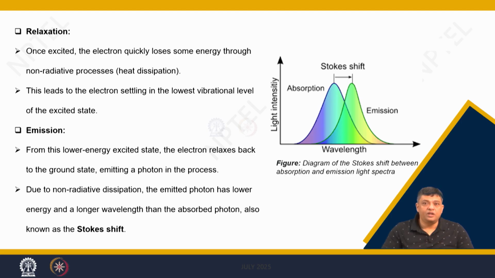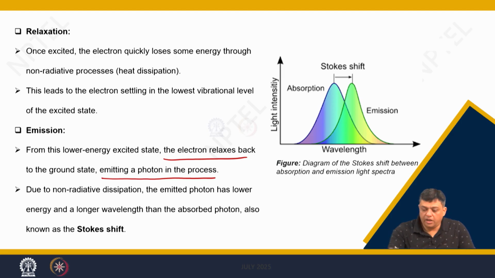Hence, when they reach the lowest energy level of the conduction band, then the electron relaxes back to the ground state and emits a photon in the process.